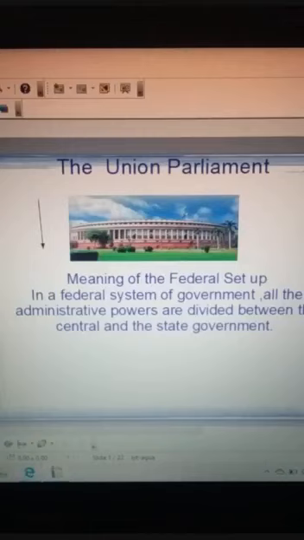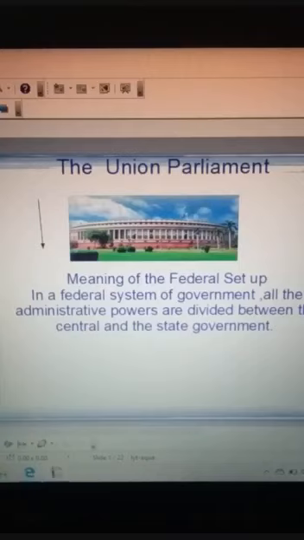This means that a country which has two or more sets of government is called a federal. So according to that, in India we have a federal system, because we have the central government and we have state governments.